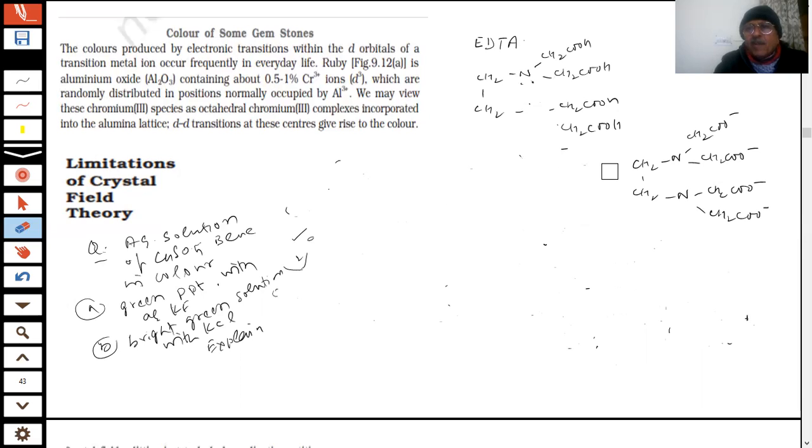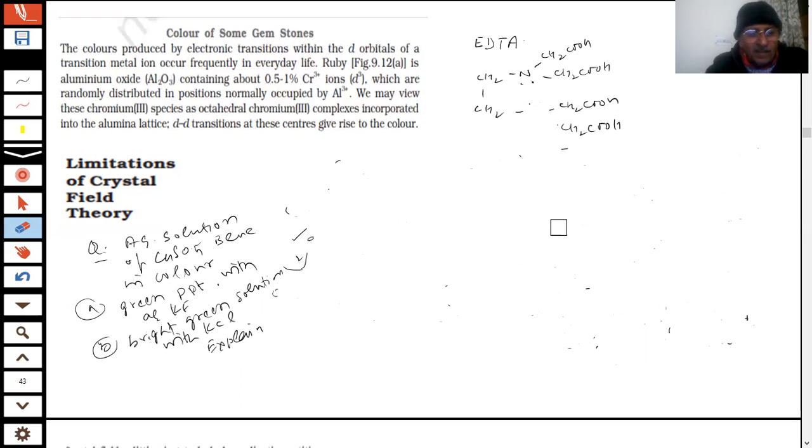What has happened, students? First of all, what is the reason for the blue color of copper sulfate? The first question is why it should be blue in color.